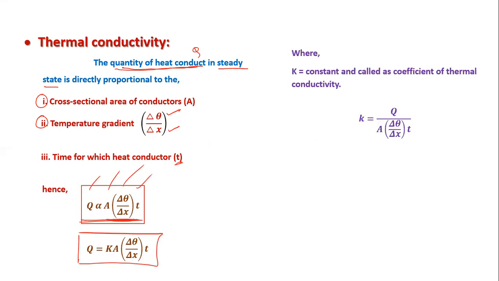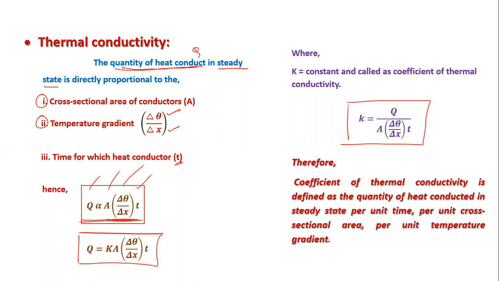So K is equal to Q upon A delta theta by delta x into t. So this is the formula for coefficient of thermal conductivity. We can define the coefficient of thermal conductivity by using this formula. Q is quantity of heat. A is cross sectional area.